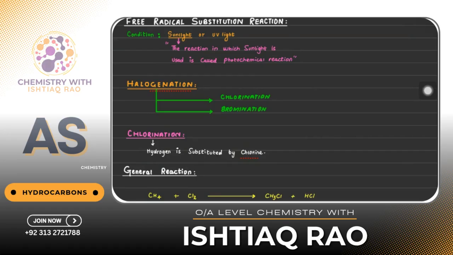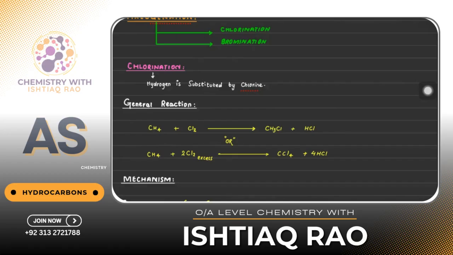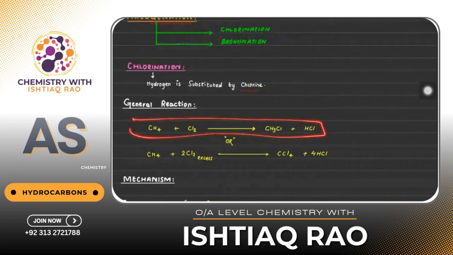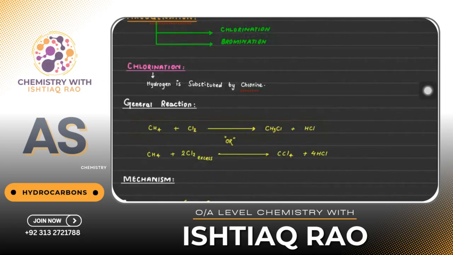First of all, that's the general reaction for chlorination. The general reaction says what would happen if the alkane, especially methane, reacts with chlorine. If methane or any alkane reacts with chlorine, like methane, ethane, propane, butane, pentane, hexane, heptane, octane.